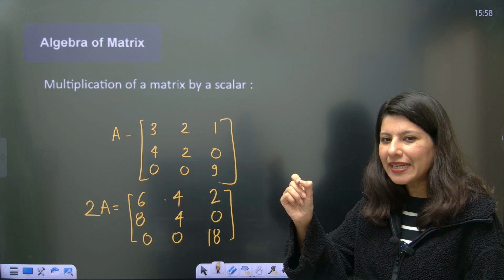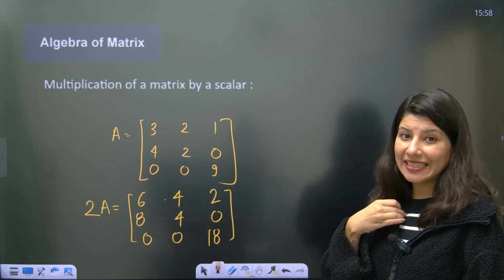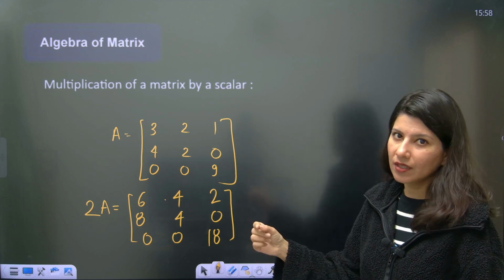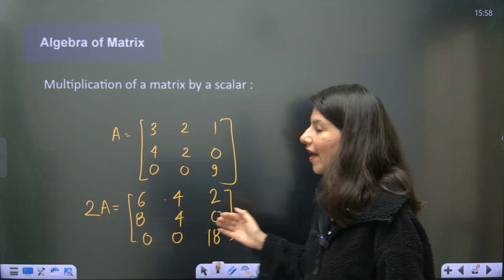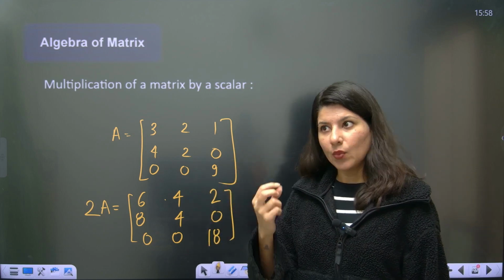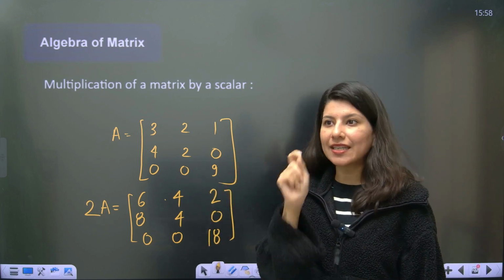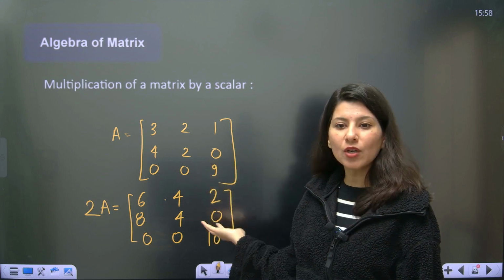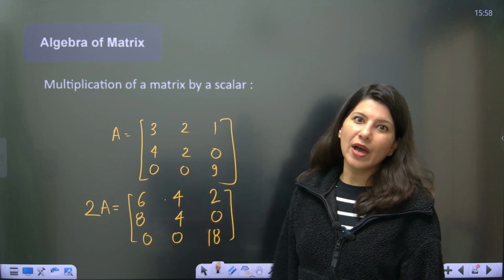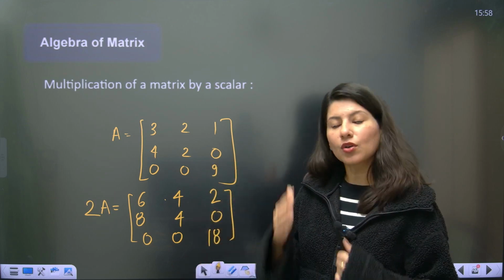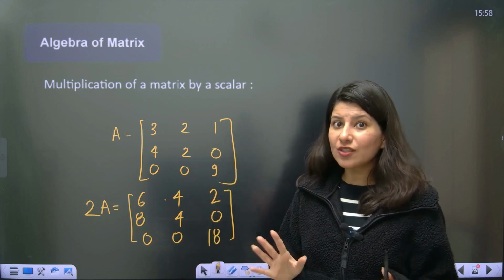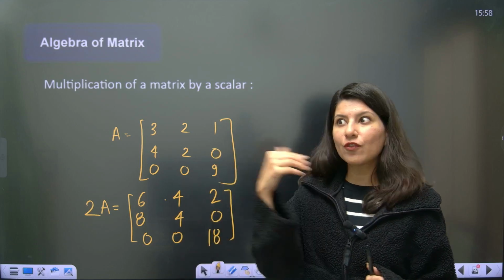Unlike matrices, in determinants, which we will see in the next lecture, to give you a hint, if you want to multiply any scalar in a determinant, you have to decide whether to use a single row or a single column. If I talk about 3 cross 3, you have either row 1, row 2, row 3, or column 1, column 2, column 3. So you have 6 options, and you have to pick one from the 6 options.